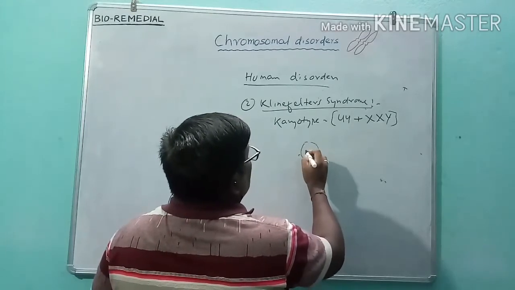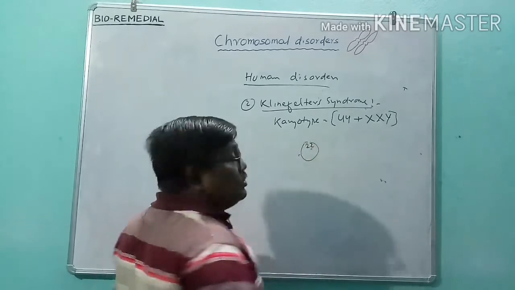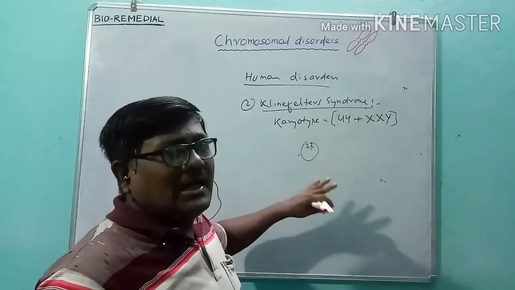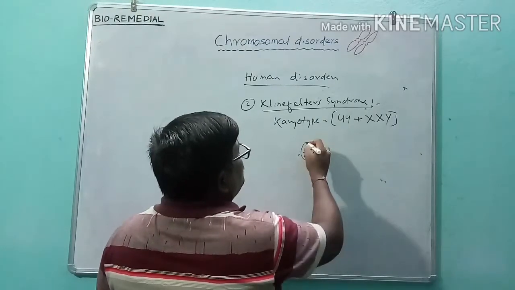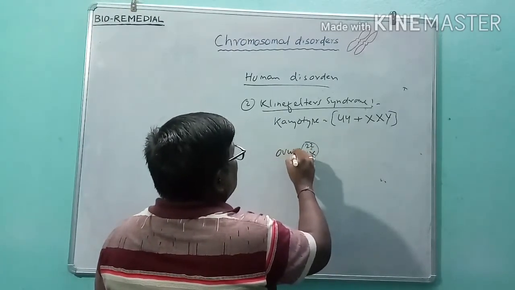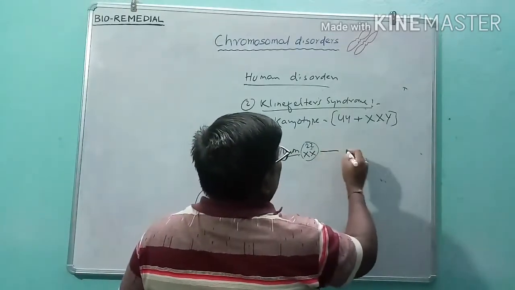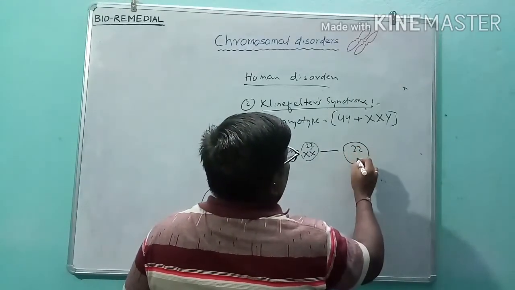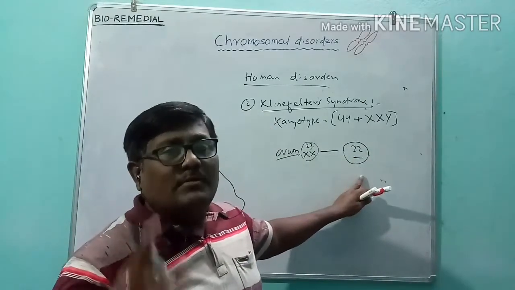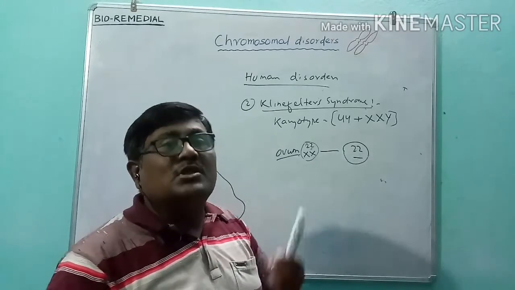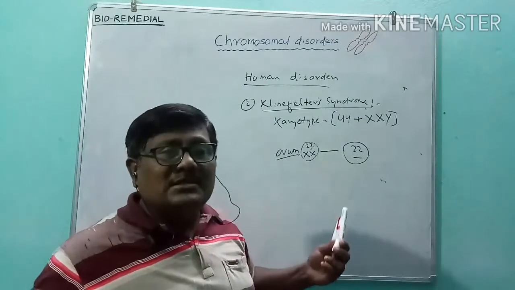Suppose this is the ovum with 22 chromosomes plus 2 X chromosomes, and the other ovum has 22 without any X chromosome. Both ovums should have 1 X chromosome each, but due to non-disjunction the X chromosomes did not separate.